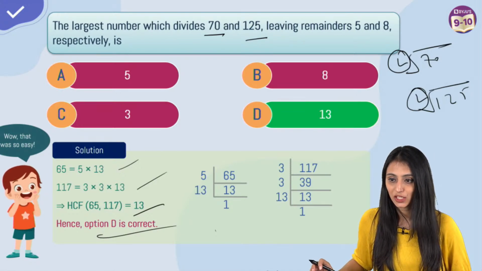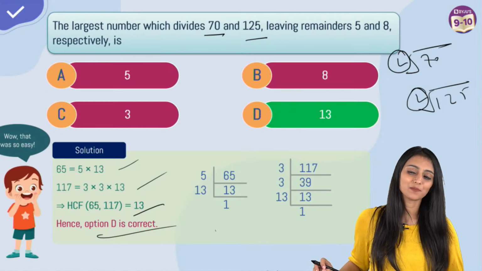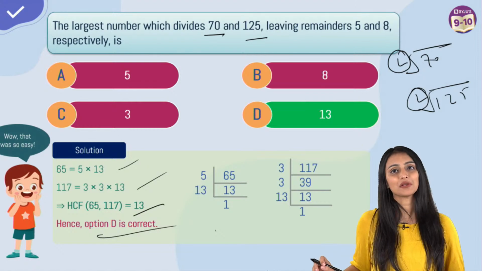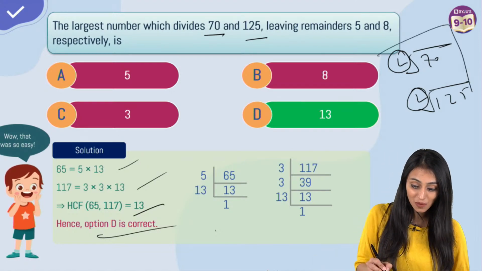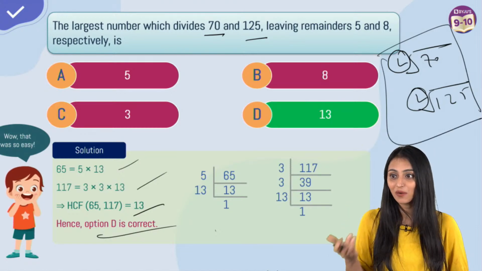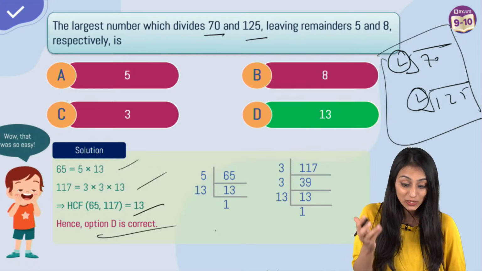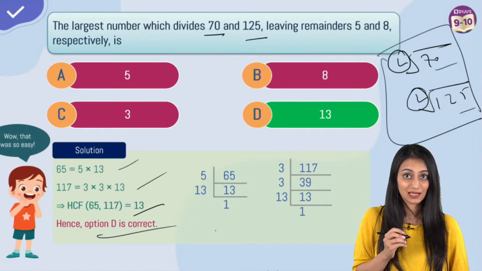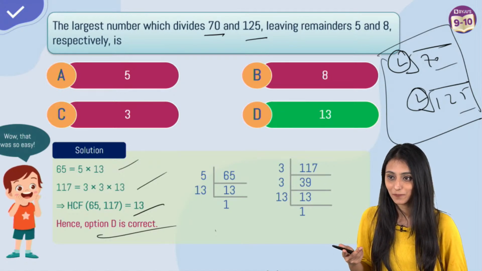Education world clear? Lakshmi, I hope your doubt is clear. Please don't mug up these things that it's the largest number, so we will find HCF. Don't go by the statement. I am telling you what is the logic behind it. Why HCF? Why not LCM? HCF gives us a factor, right? So it will be smaller than both of them. Because it is the divisor, so it has to be smaller, right?